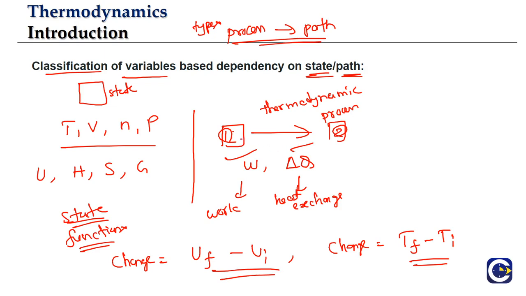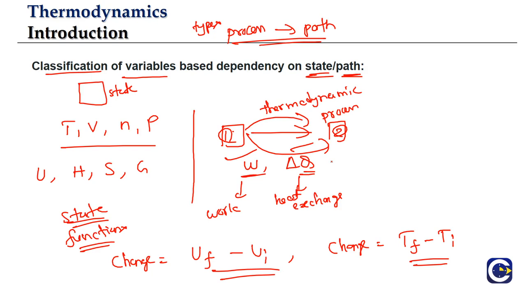From state 1 to state 2, we can go in different kinds of thermodynamic paths. We'll have different types of thermodynamic paths, and for each of these paths the value of work and heat exchange could be different, depending upon the path that we are choosing. So we will understand more about it when we learn how to measure work and the different types of thermodynamic processes we will study.